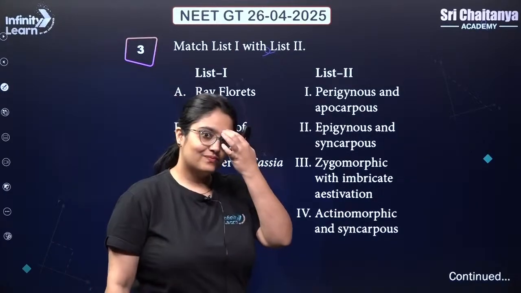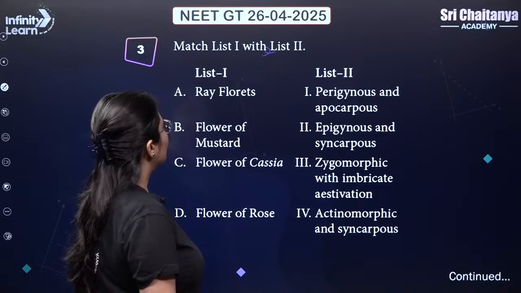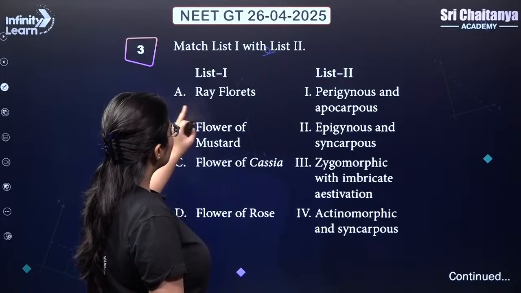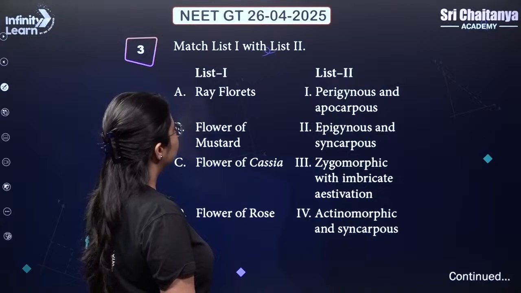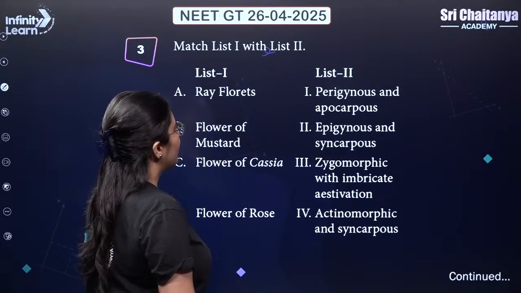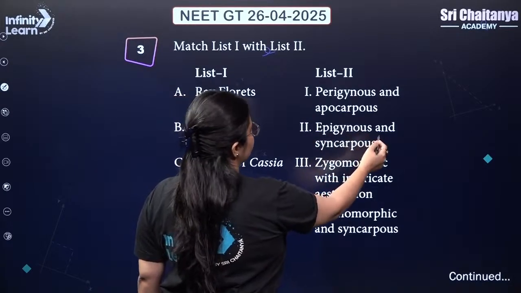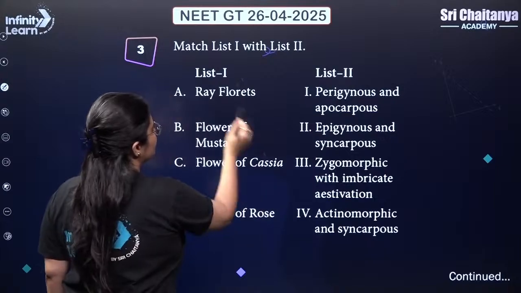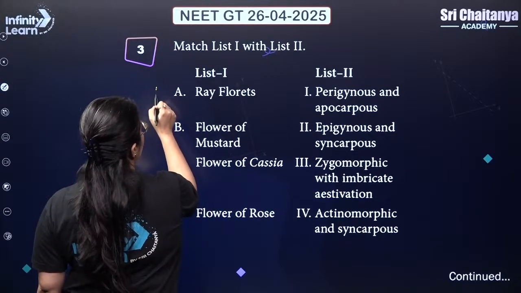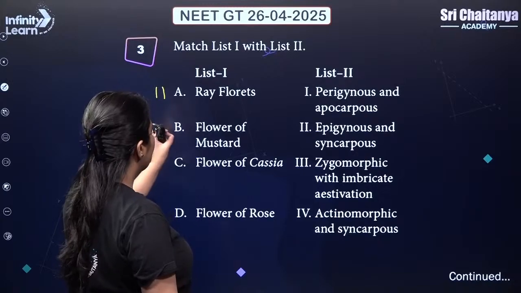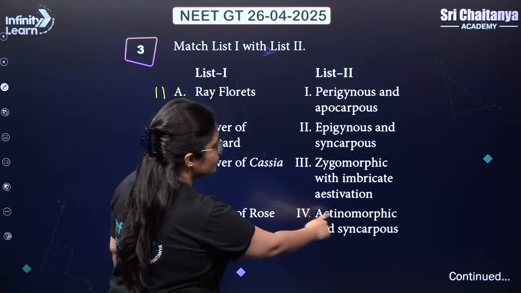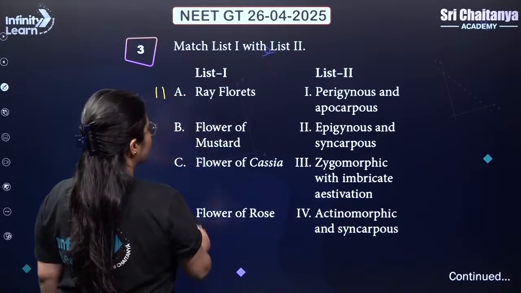So interesting, match from your morphology of flowering plants. So ray florets of sunflower, if I talk about. So ray florets, my dear students, is going to have epigynous and syncarpus. So A is 2, epigynous and syncarpus. Flower of mustard is actinocarpic and syncarpus.